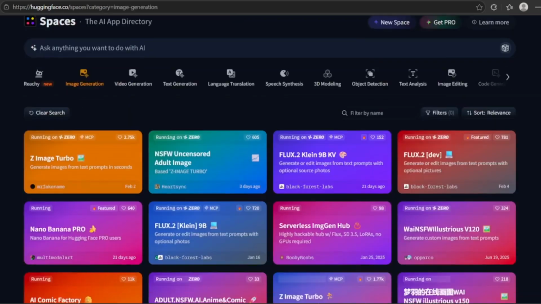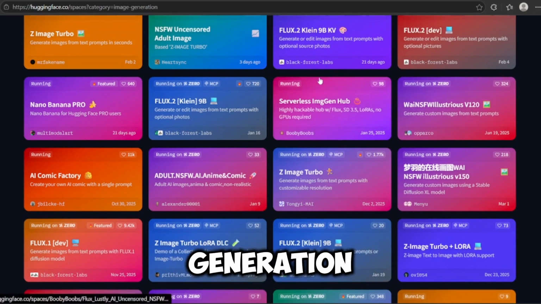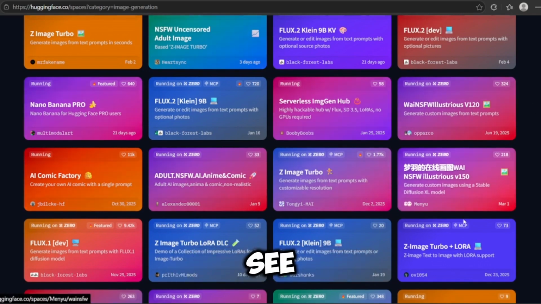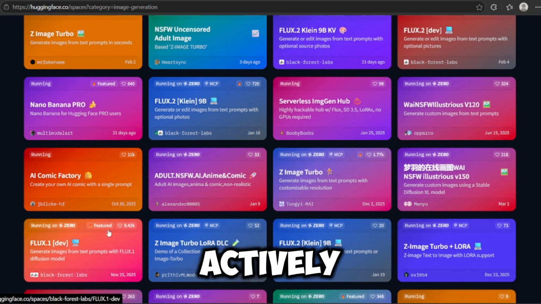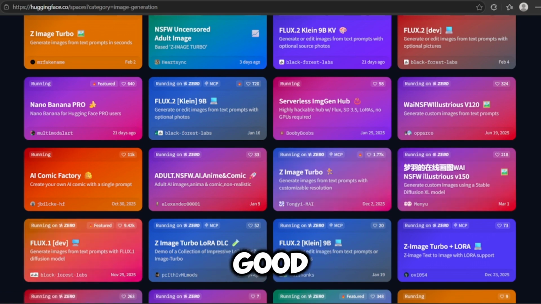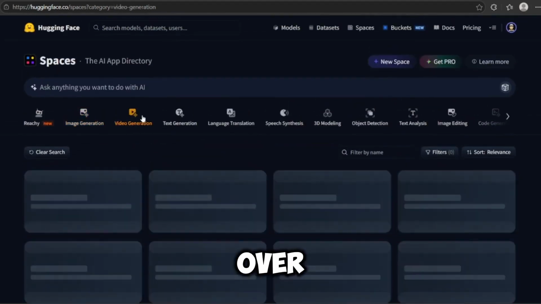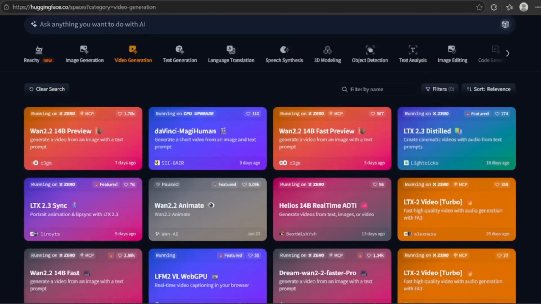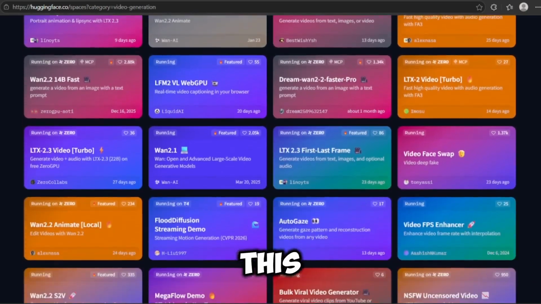and more. Let's quickly check the image generation section. As you can see, there are tons and tons of models available for you to try. Some of them have thousands of likes, which shows that people are actively using them and getting good results. But let's move over to the video generation side, since that's what we're focusing on in this video.